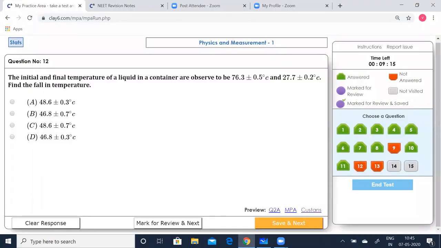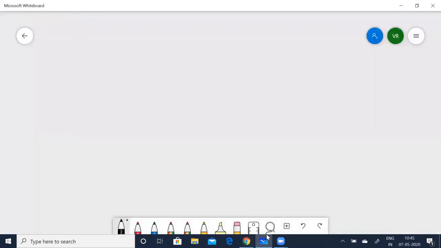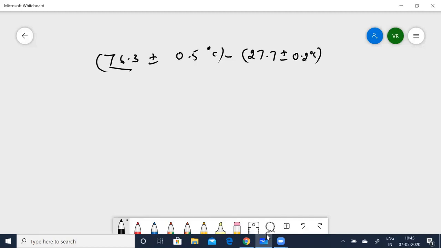Yeah. Oh, it's 76.3. I wrote it as 76.0. That's my mistake. Yes. Let me do it again for you. 76.3 plus or minus 0.5 degrees Celsius minus 27.7 plus or minus 0.2 degrees Celsius. So as I told you, take the mean values, subtract them. 76.3 minus 27.7 gives you 48.6.